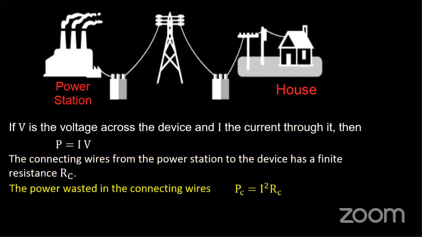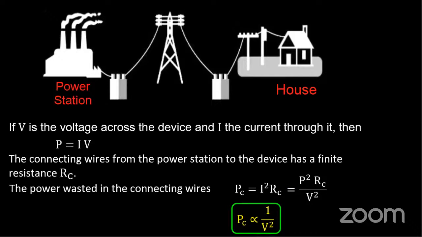So this power is given by P is equal to I into V. The connecting wires from the power station to the device have a finite resistance RC. So the power wasted in the connecting wires is given by PC is equal to I square RC. Substituting the other form of Ohm's law, I is equal to V by R, you would get the same expression. So PC is inversely proportional to voltage square. The more my voltage, the less the power loss.